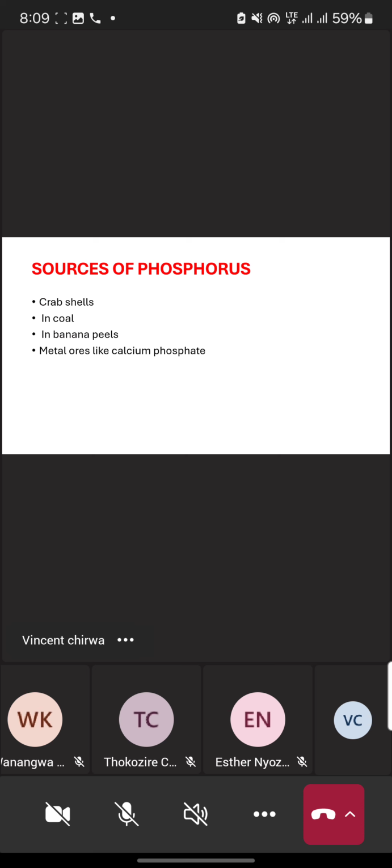An example of the metal ores where we can find phosphorus is calcium phosphate. Calcium phosphate is one of the metal ores where we can get phosphorus. So the following are just some of the sources where we can get phosphorus.